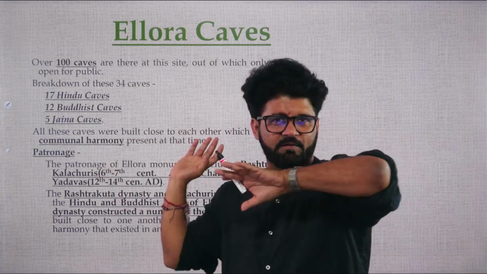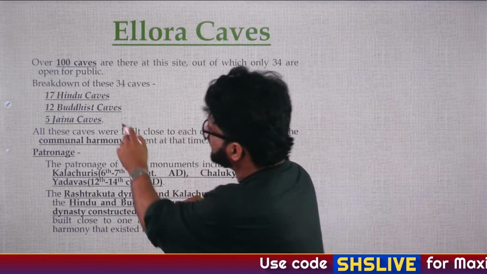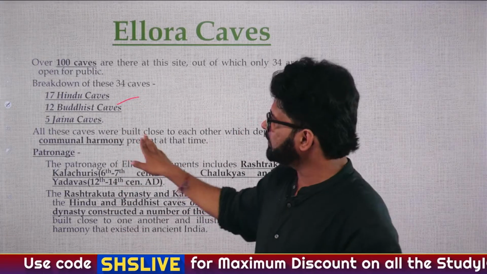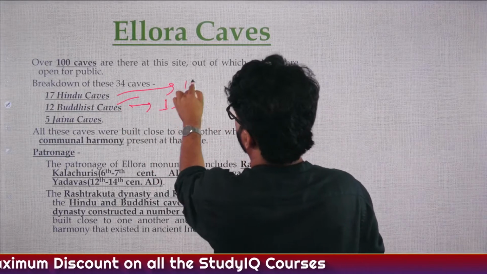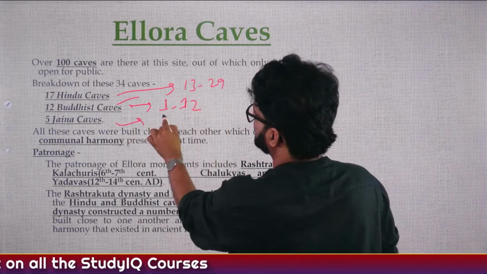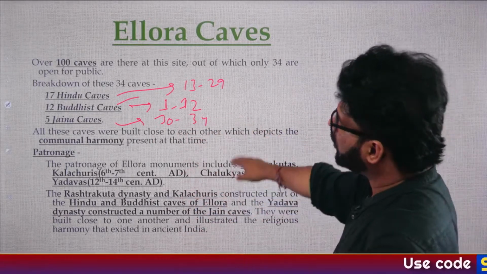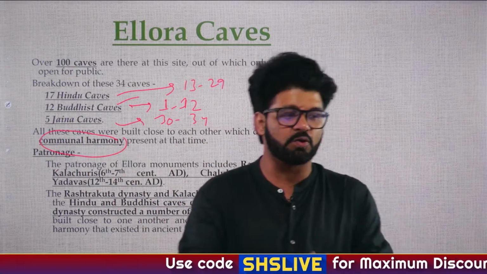So that people don't do any stupid stuff here, preservation of these caves is very important. That's why only 34 caves are open to us, and out of those 34 caves, 17 Hindu, 12 Buddhist and 5 are Jaina caves. And I have given you the chronology. 1 to 12, they are Buddhist caves. 13 to 29, they are Hindu caves, and 30 to 34, they are Jaina caves. So here also there is a chronology, and that shows the communal harmony. There are other examples of communal harmony also, which you will read later on.